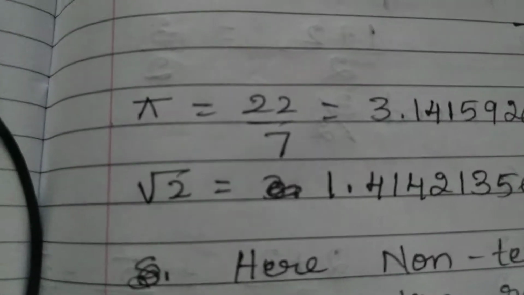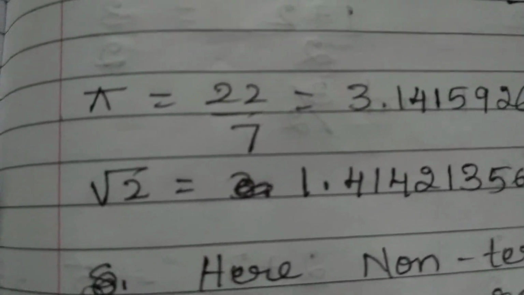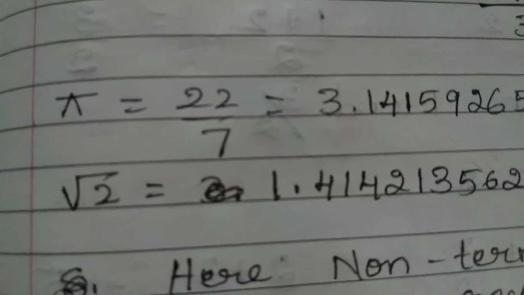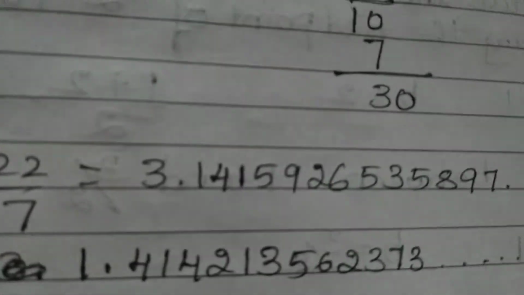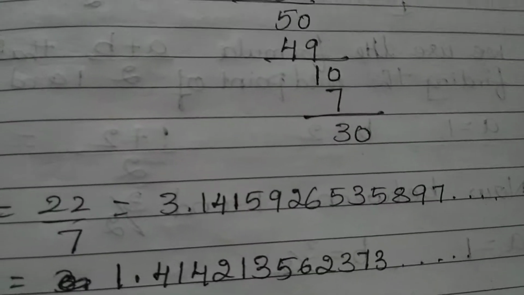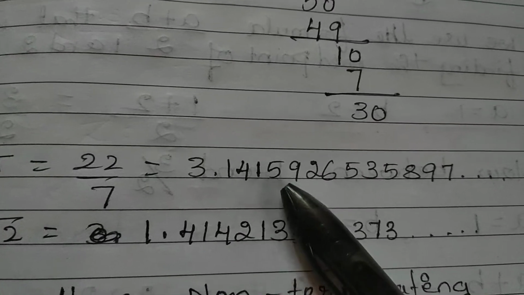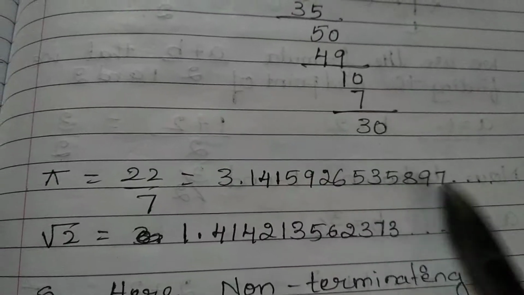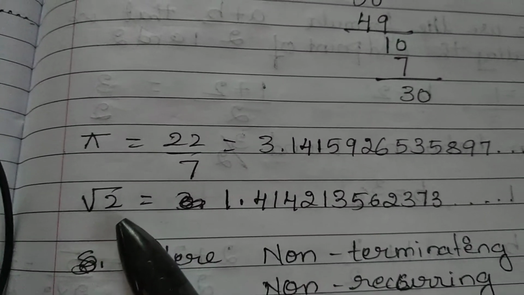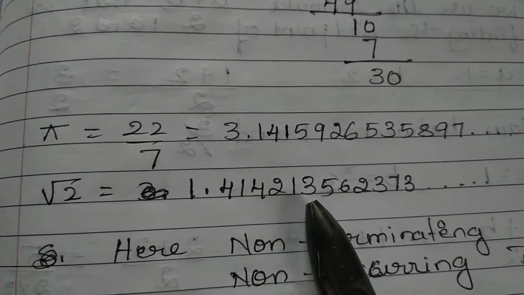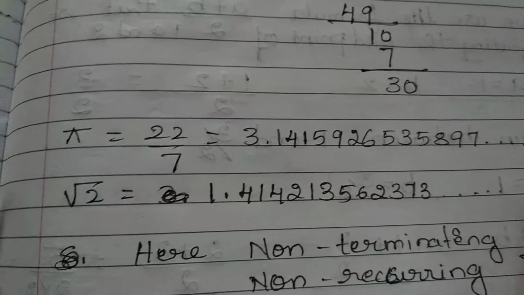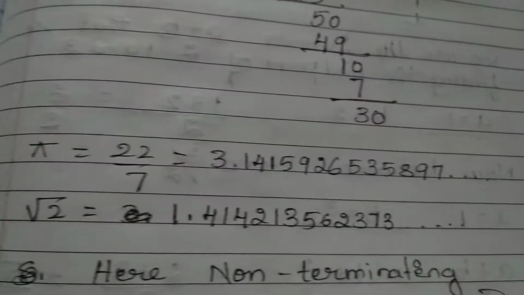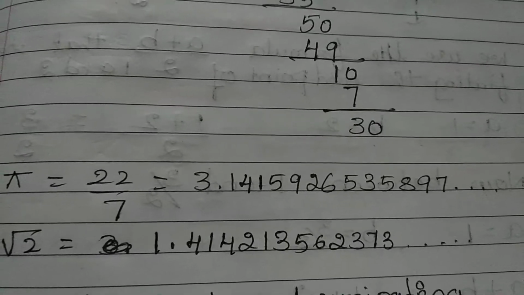Pi. You might know that pi is used for the area of a circle. So this is a constant. Pi is a constant, and this is often written as 22 by 7. But what is the value of pi? 3.1415926535897, etc. It will go on like this. And the value of root 2 is 1.414213562373. It goes on like this, and these types of numbers are called irrational numbers.